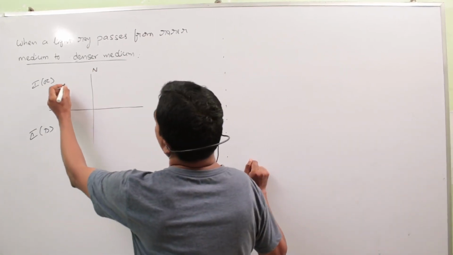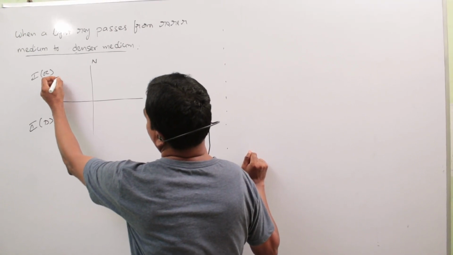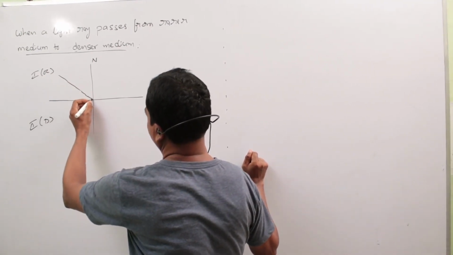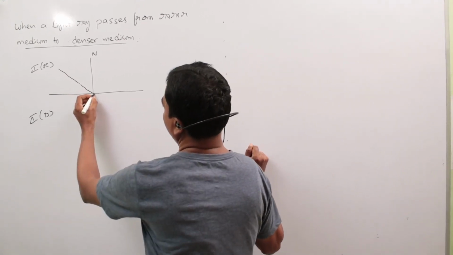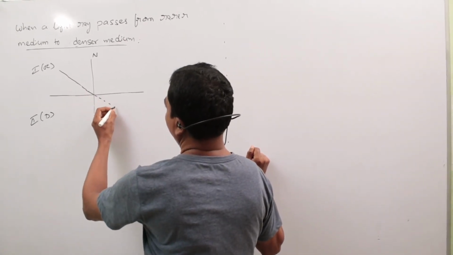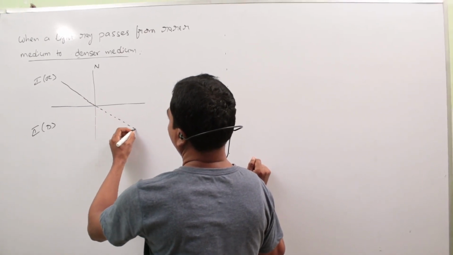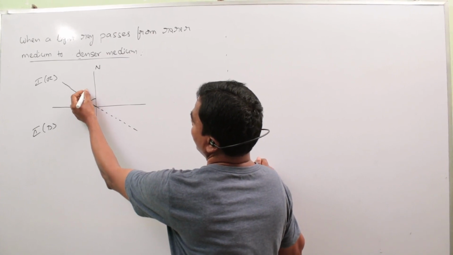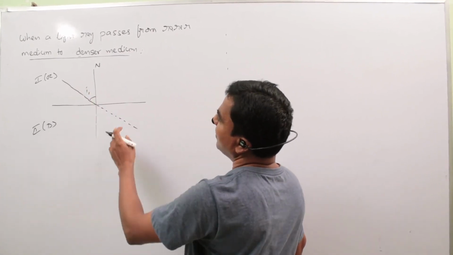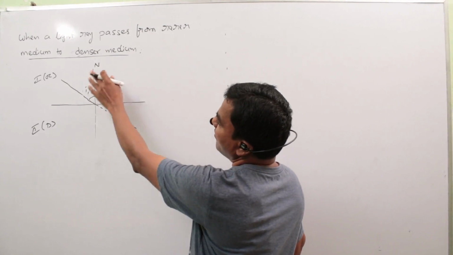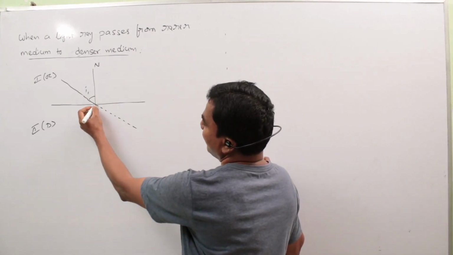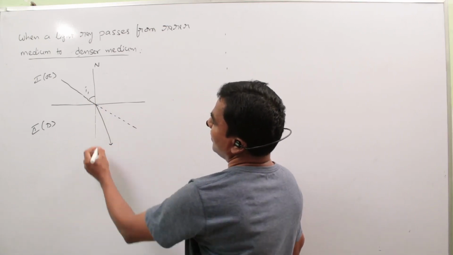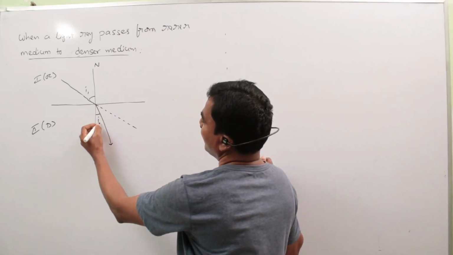So when a light ray comes from the rarer medium, this is the straight path into the second medium. This is the angle of incidence. So when a light ray passes from rarer medium to denser medium, the refracted ray bends towards the normal. This is the angle of refraction.